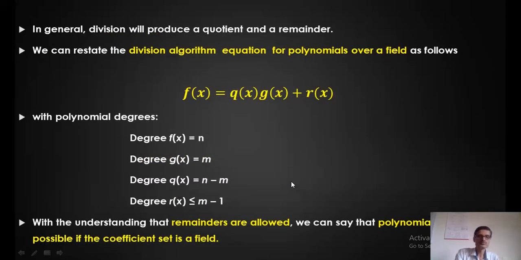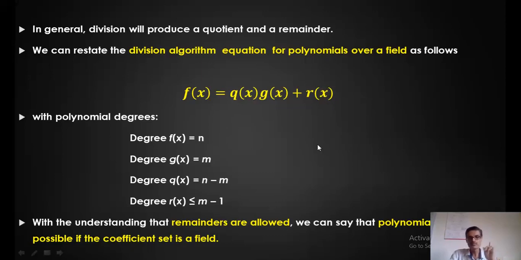Now I'll go to the polynomial case. I want to divide f of x by g of x. How can we relate this using the division algorithm? f of x is equal to q of x into g of x plus r of x, where q of x is the quotient and r of x is the remainder.